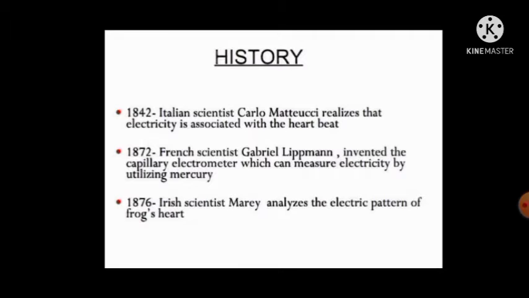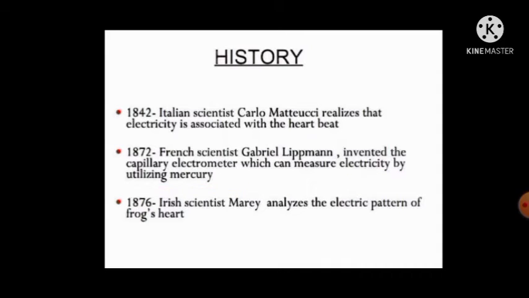History of electrocardiogram. In 1842, Italian scientist Carlo realized that electricity is associated with a heartbeat. Later, in 1872, French scientist Gabriel Lippmann invented the capillary electrometer, which can measure electricity by utilizing mercury.